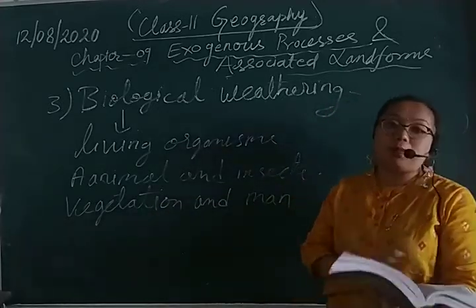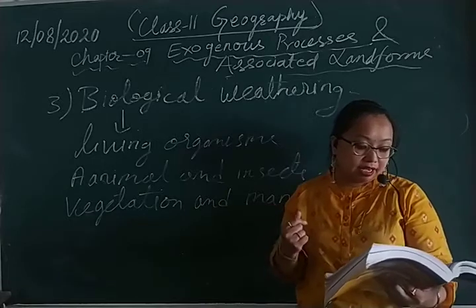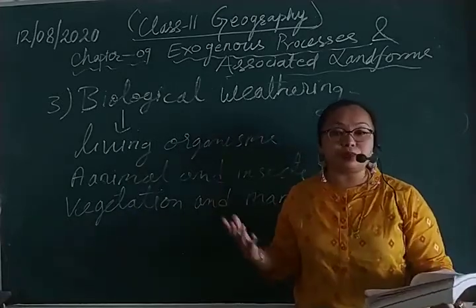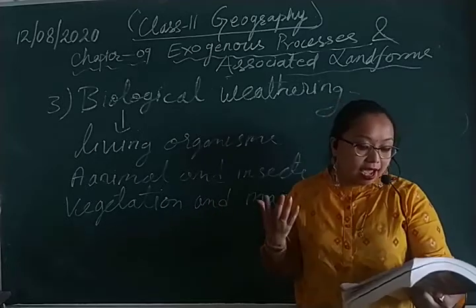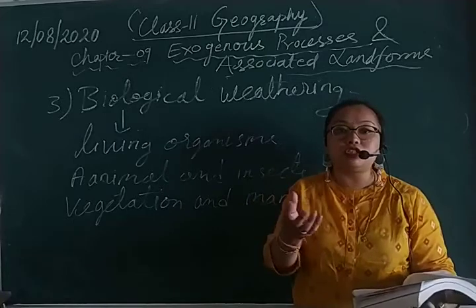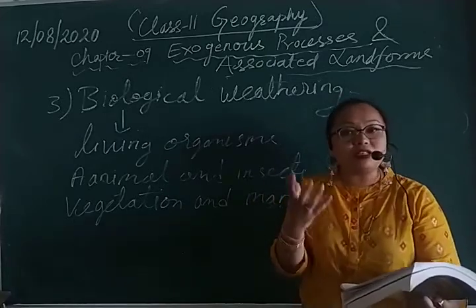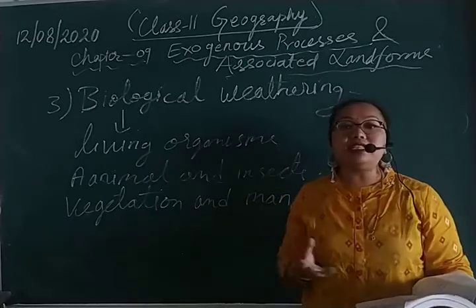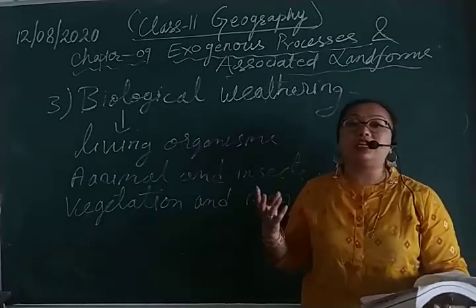When we talk about animals and insects, there are millions of animals and insects present on the earth's surface. Their presence on the earth's surface means they occupy space out there, right? And even the quantity of the rocks can differ here.